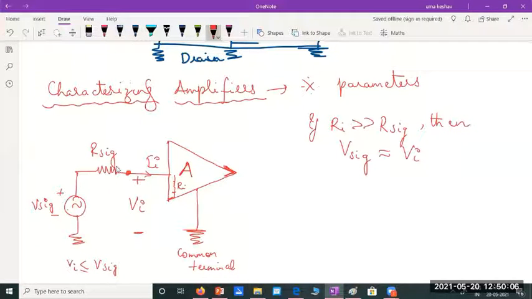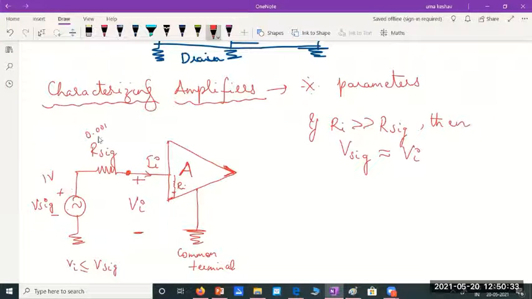It is almost like saying this is a negligible resistance. When I say this is 1 mega ohm and this is 10 ohms or 100 ohms, I can easily neglect this 100 ohms in comparison with 1 mega. You can expect maximum signal. If I have a 1 volt signal here, all the 1 volt will come here. Maybe 0.001 volt may drop here, which is negligible.